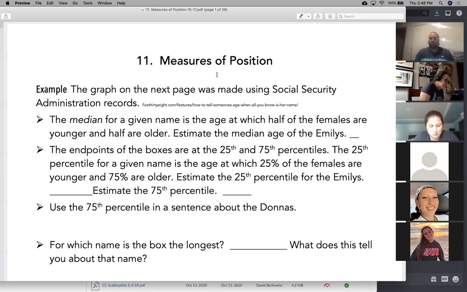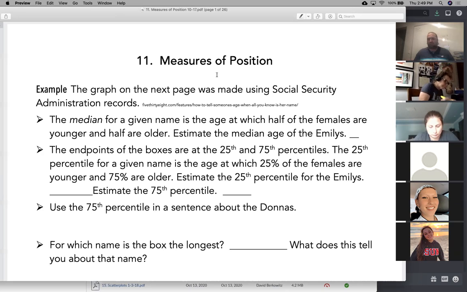Also called the 50th percentile because it has 50% beneath it. Also called the second quartile because it has 2 quarters beneath it. So there's 3 different names for the median: the median, the 50th percentile, and the second quartile.